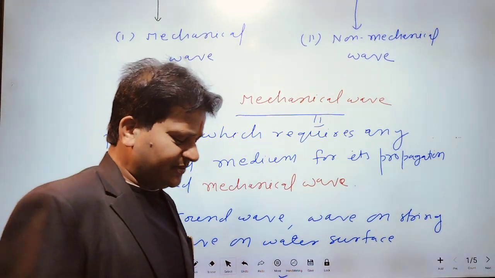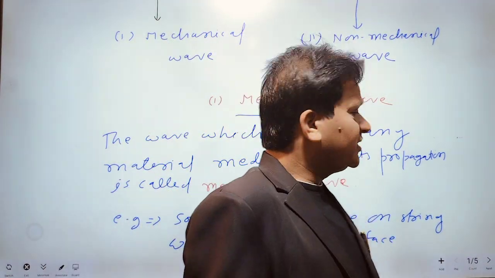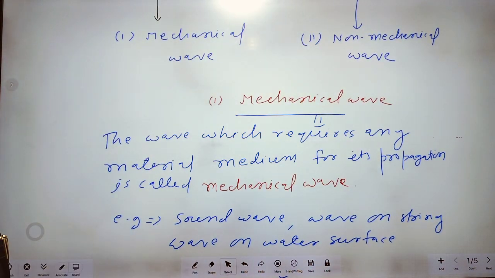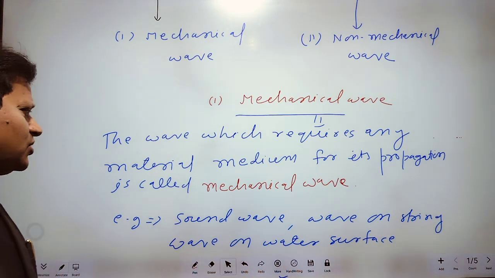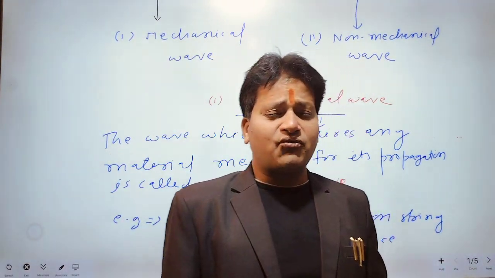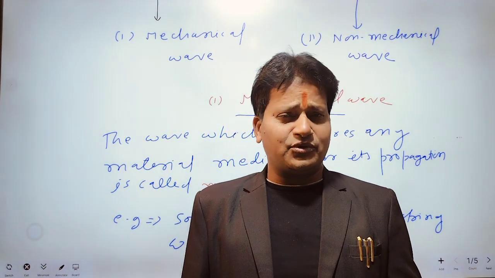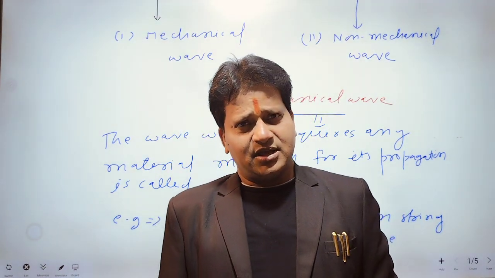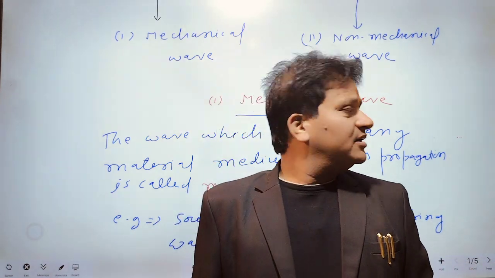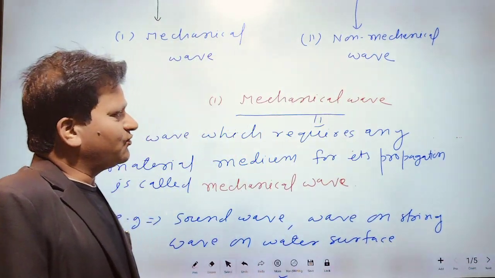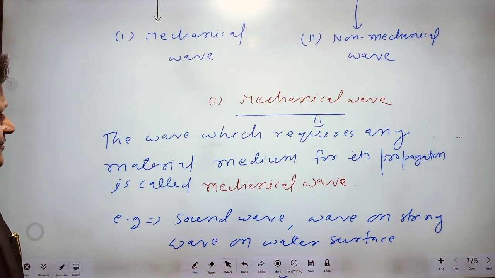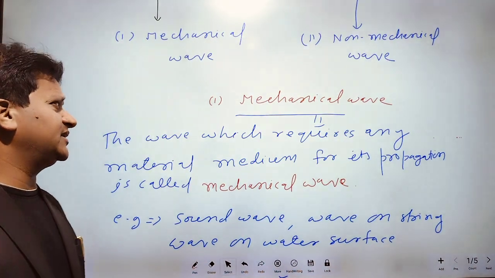What is mechanical wave? The wave which requires any material medium for its propagation is called mechanical wave. Mechanical wave requires any material medium for its propagation. But the second one requires no material medium for its propagation.